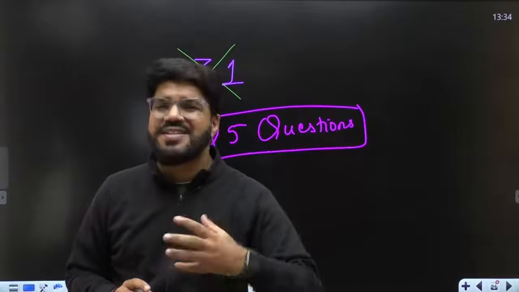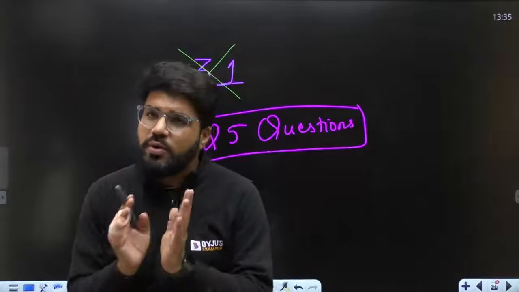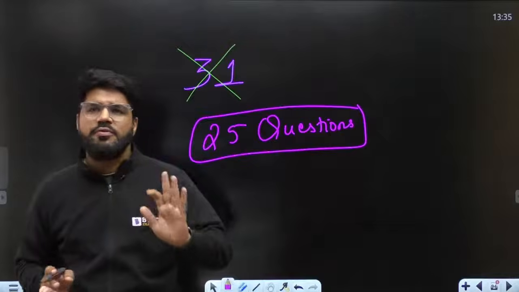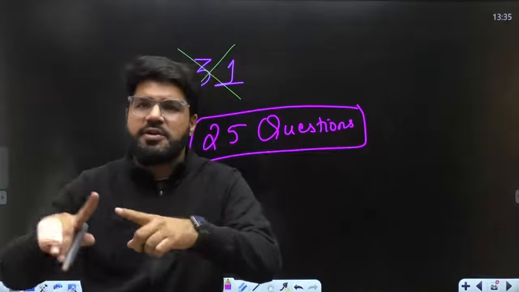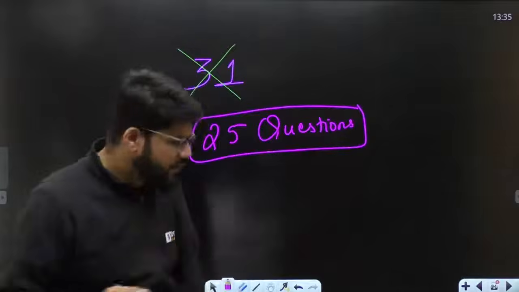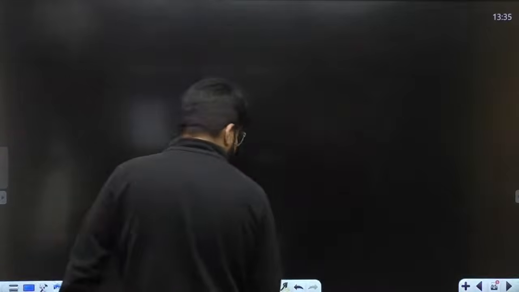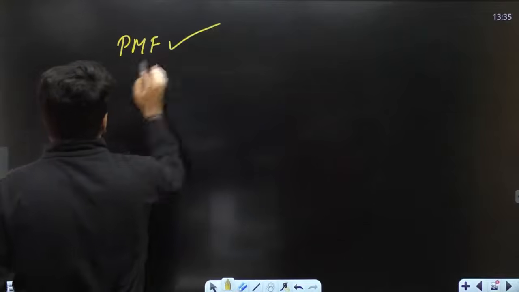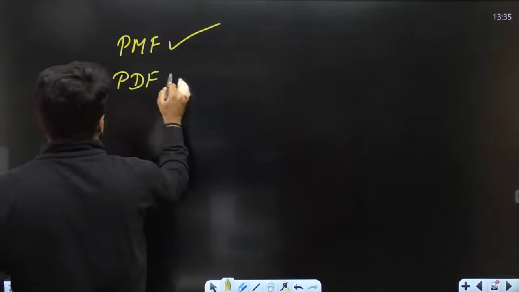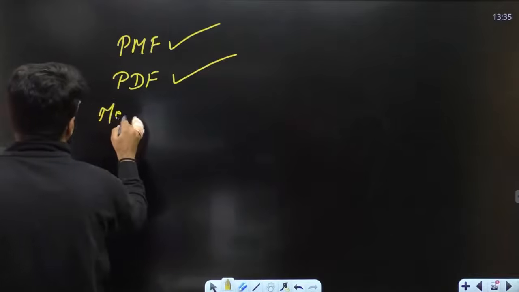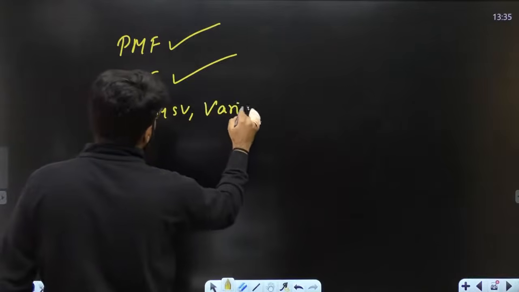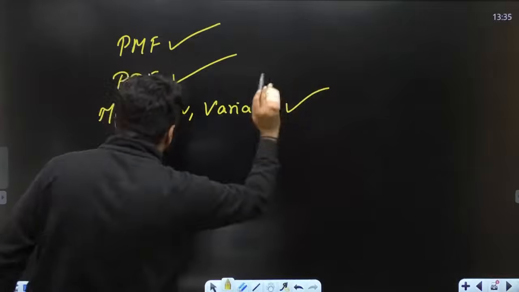25 questions, with a few questions of uniform and exponential. What you only need to do is practice some more questions of uniform and exponential. The rest, normal distribution, binomial: let's take a highlight of everything covered. What all have you covered till now? You have covered the questions based on PMF? Yes. Based on PDF? Yes. Based on mean square value and variance, meaning all statistical types of question? Yes, you have covered them.